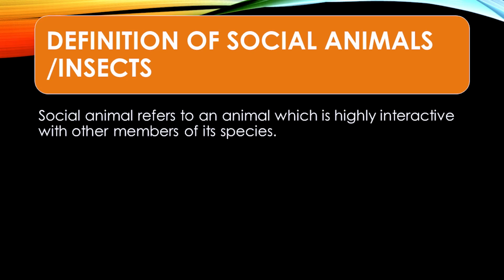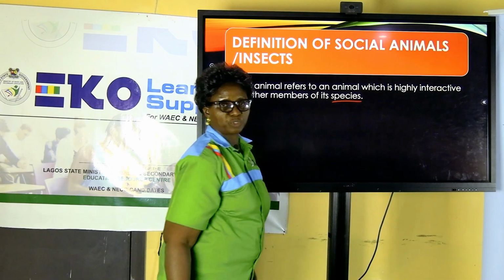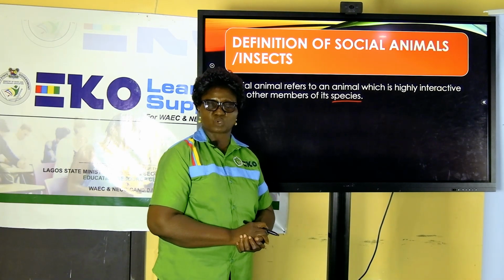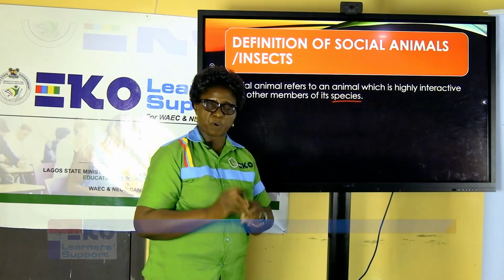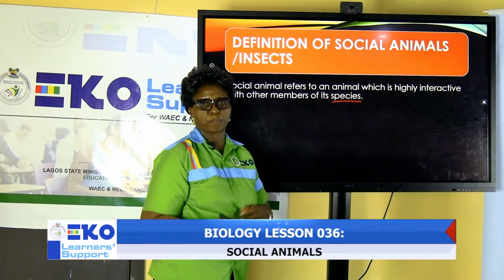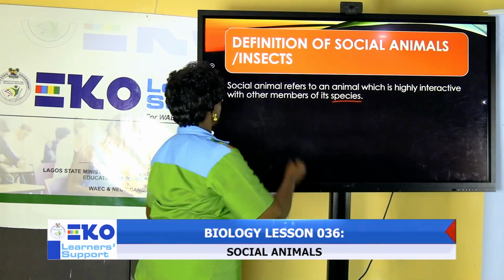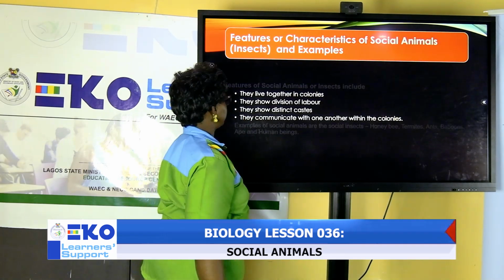I have this word here. When we use the word species, we are looking at organisms that go with a population. Species or population, they are able to interact with one another.